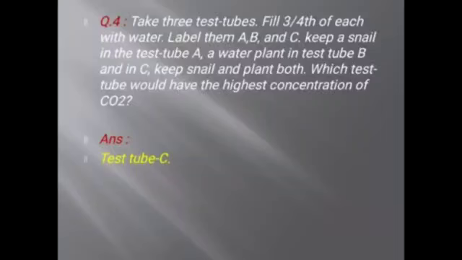In the first, only a snail is there. When a snail breathes in oxygen, it breathes out carbon dioxide. In the second, only a water plant is there. A water plant also inhales oxygen and exhales carbon dioxide. And in the third, test tube C, both snail and water plant are there.